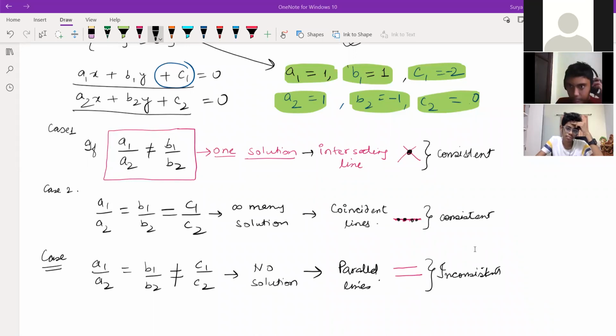It's a very easy concept. If A1 by A2 is not equal to B1 by B2, then only one solution will come. If A1 by A2 is equal to B1 by B2 is equal to C1 by C2, then infinitely many solutions. And if A1 by A2 is equal to B1 by B2 is not equal to C1 by C2, then what do we call it? No solution. Okay, sir. This is the only concept.